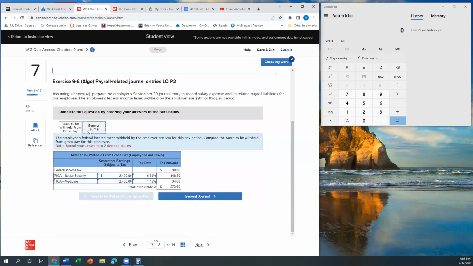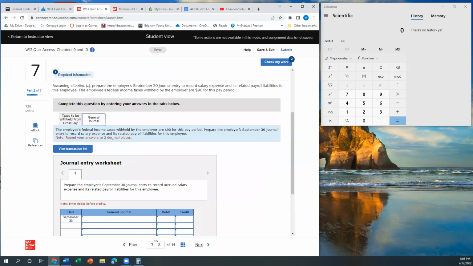And then it wants us to do the general journal. So now it wants us to record the employer's journal entry to record the accrued salary expenses and its related payroll liabilities for the employee. Recognize that with Social Security and Medicare, those FICA taxes are a matching tax, meaning the employer pays half and the employee pays half.